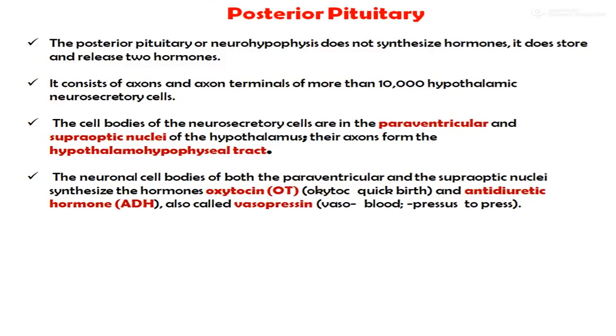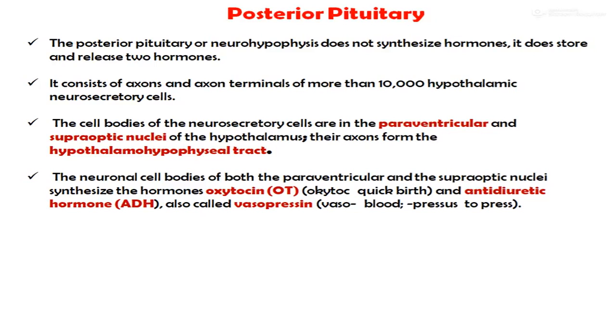Now next one is the posterior pituitary. The posterior pituitary, or the neurohypophysis, does not synthesize hormones, but it does store and release two hormones. It consists of axons and axon terminals of more than 10,000 hypothalamic neurosecretory cells. The cell bodies of the neurosecretory cells are in the paraventricular and the supraoptic nuclei of the hypothalamus.